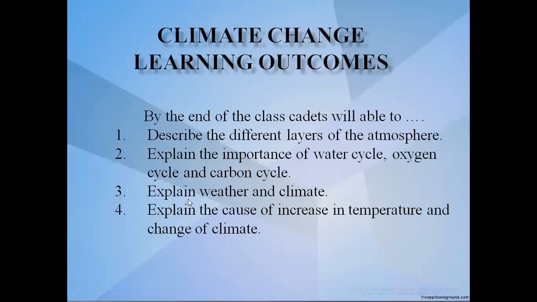Number three, explain weather and climate. Number four, explain the cause of the increase in temperature and change of climate. So no more delay. Firstly, I describe the different layers of the atmosphere.